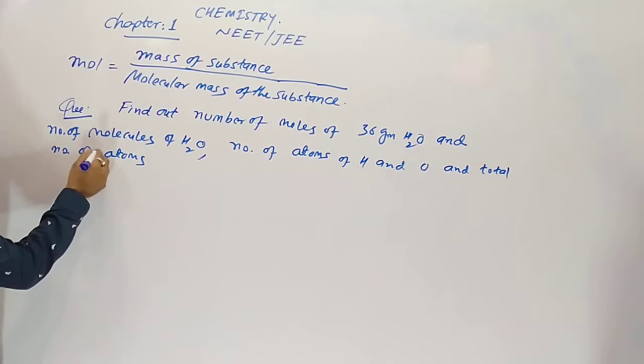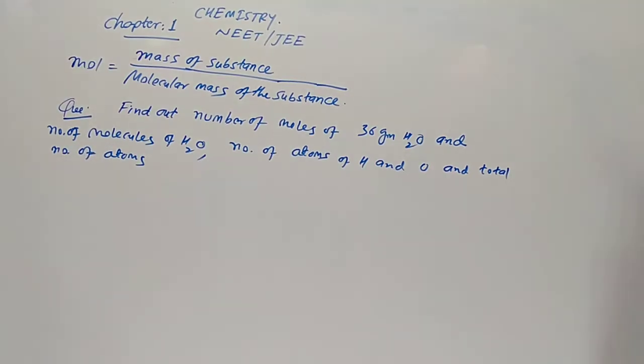If this type of question is asked, 36 gram water is given, we have to find the number of moles of the water, then molecules of the water, number of atoms of the hydrogen, number of atoms of the oxygen, and total number of atoms in 36 gram water.